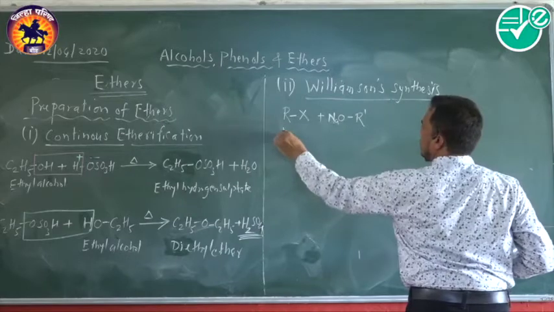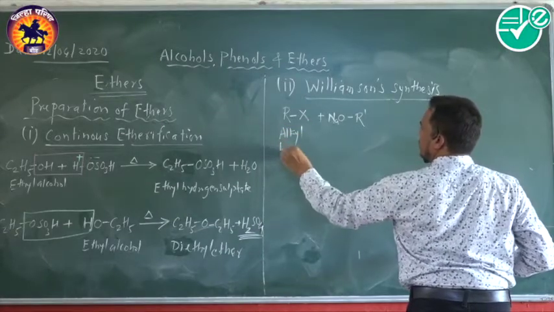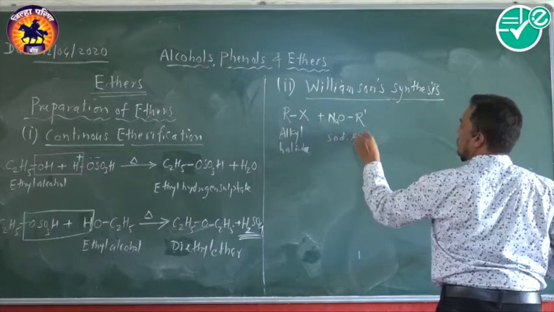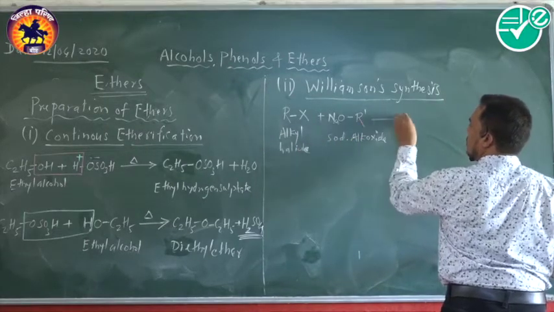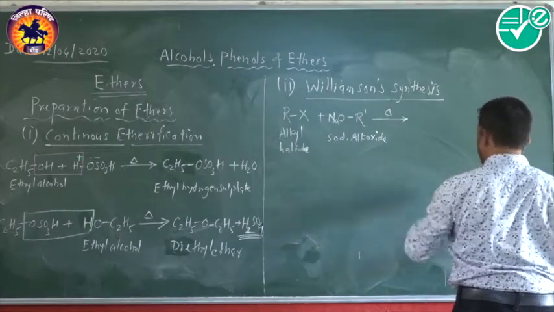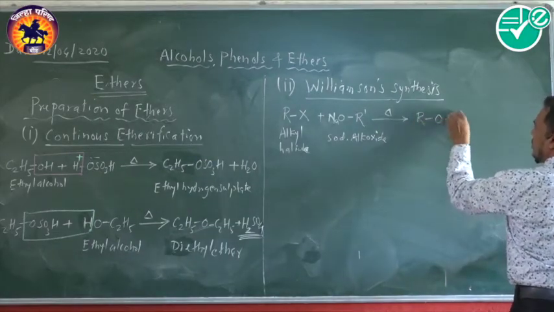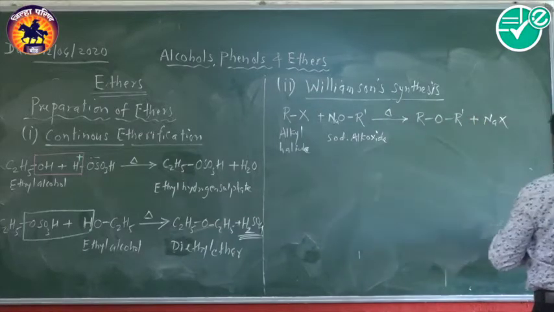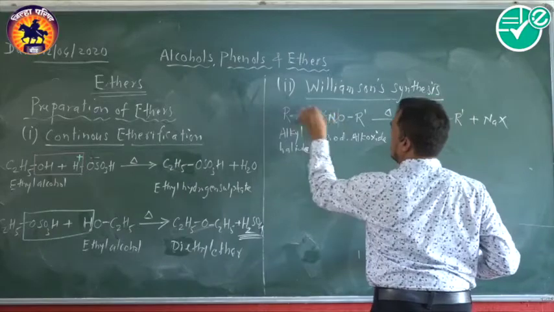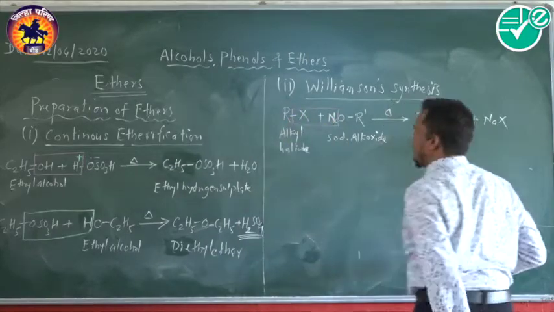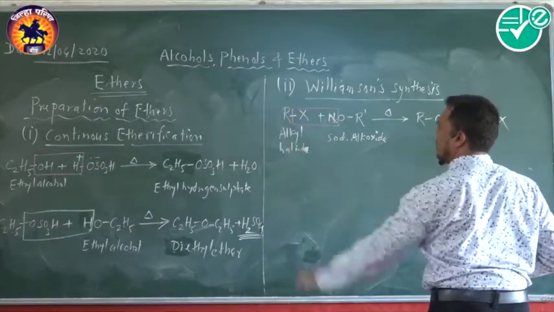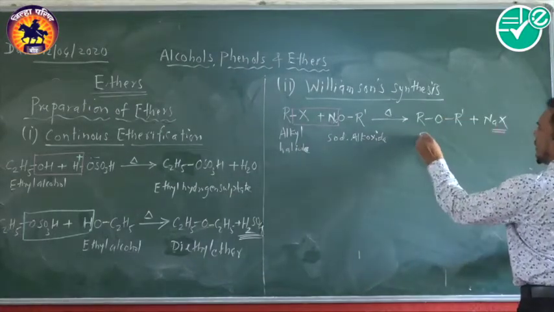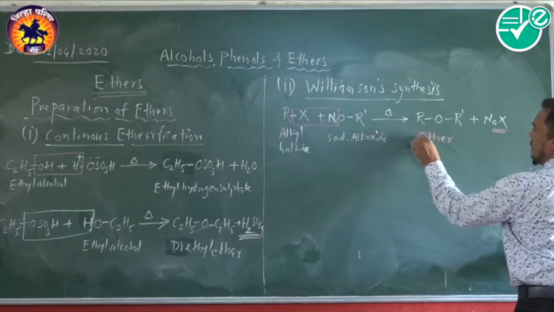The alkyl halide is treated with sodium alkoxide. Now here we get the formation of the corresponding ethers plus sodium halide. Look, the sodium from sodium alkoxide and halogen from alkyl halide form sodium halide, and we get the corresponding ethers.